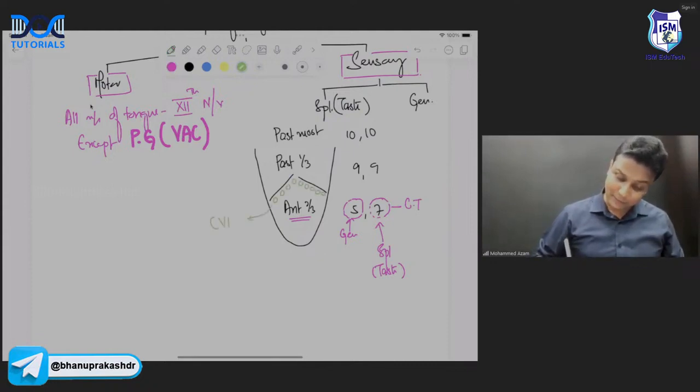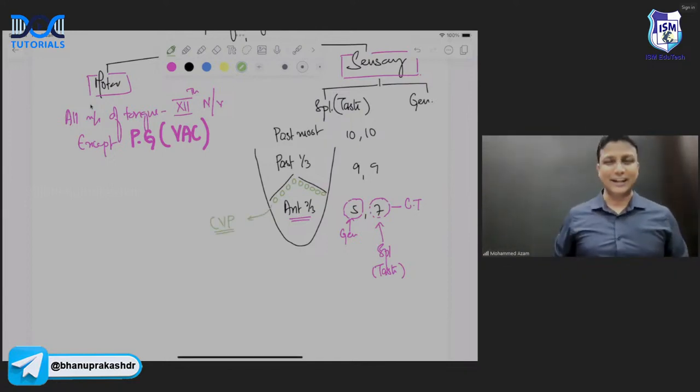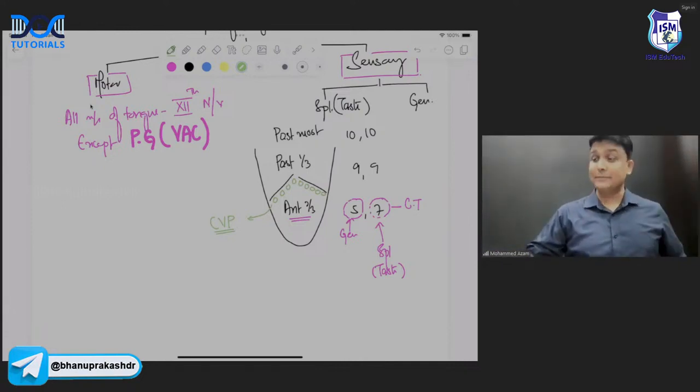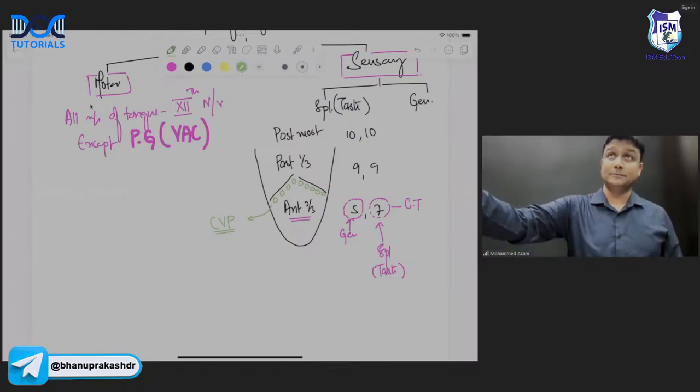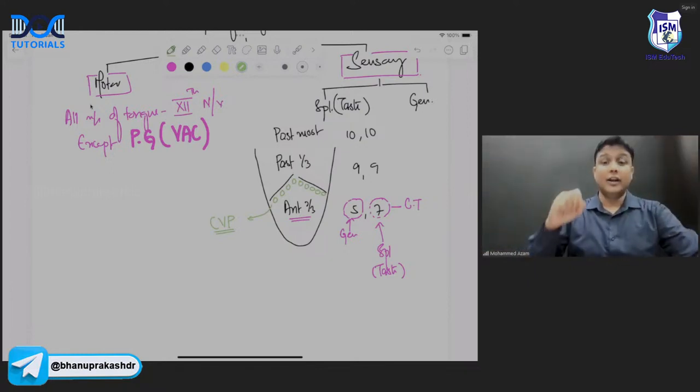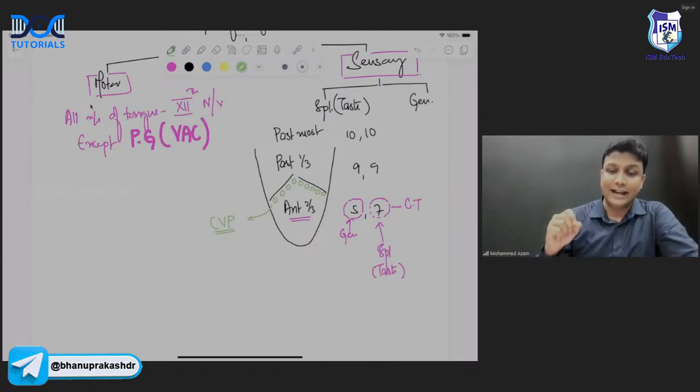तो circumvallate papillae में क्या होता है? What do you have there? Of course, it is going to carry taste. It will be having taste buds. But the problem is that even though it is present in the anterior two-thirds, the taste from the circumvallate papillae is not carried by the seventh nerve.